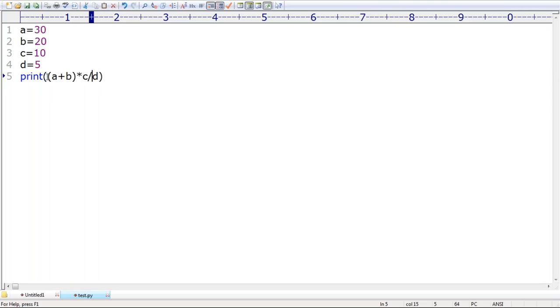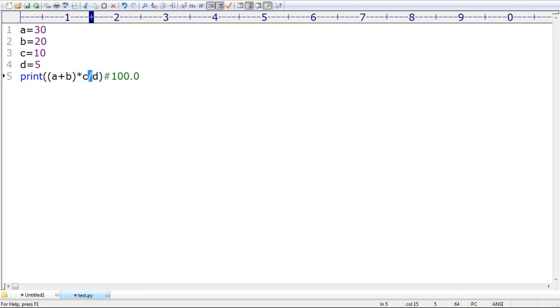Here precedence applies. So 30 plus 20 is 50. 50 into C, where C value is 10, is 500. 500 by D, where D is 5. What is the answer? Yes, 100.0. What is the reason? The division operator always works for floating point arithmetic. Remember, floating point.